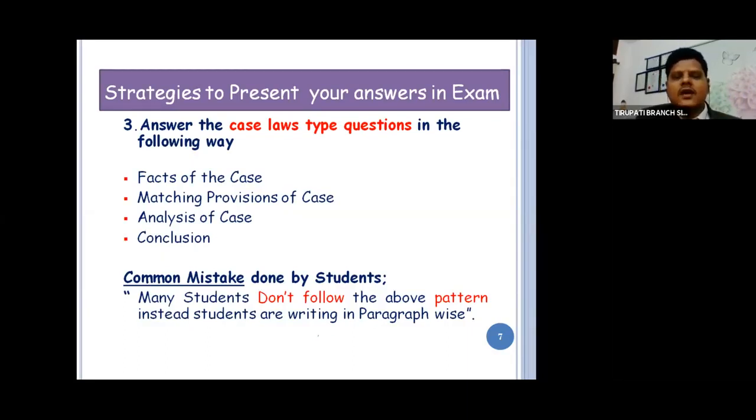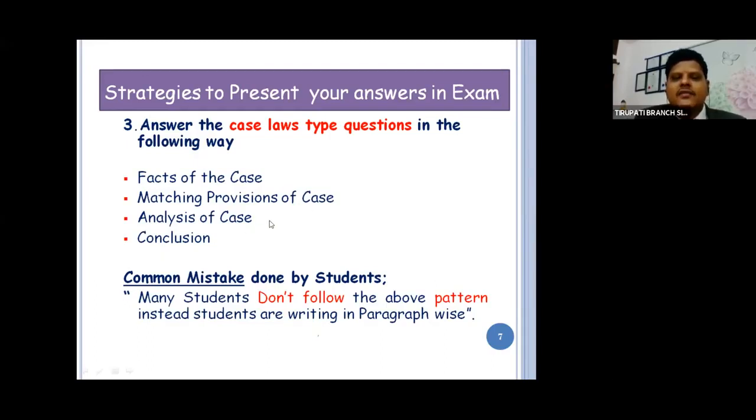Matching provisions, or you can call it legal provisions, applicable provisions, applicable law. You write down the applicable law. Whenever you are writing these points, please underline, double underline this, keep it in double quotation, have a colon, leave one line gap, then go to the next and write your answers. I'll show that in the next point.